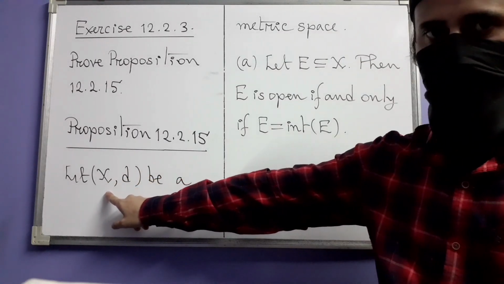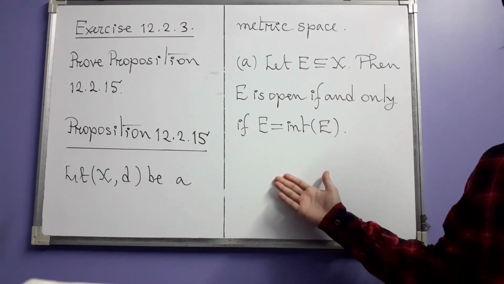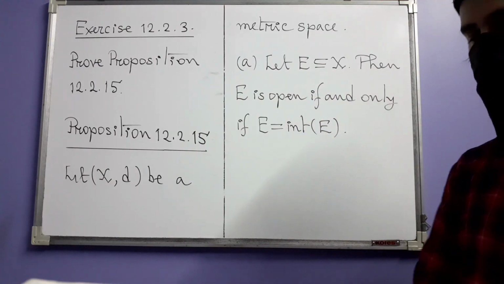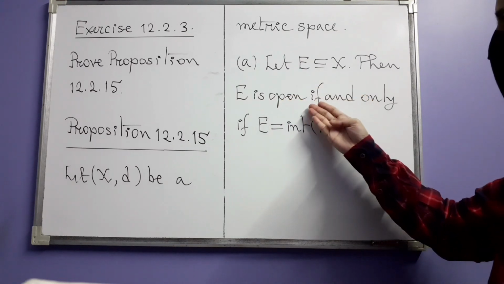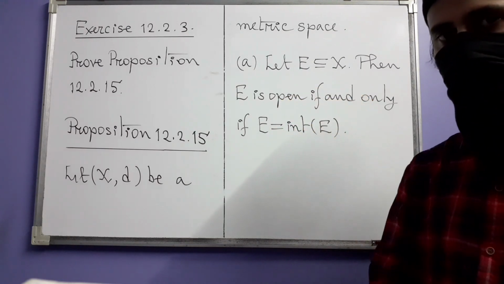Of course, it's about a metric space, so let (X, d) be a metric space, and this was part A. Let E be a subset of X, any subset, then E is open if and only if E is equal to its own interior.